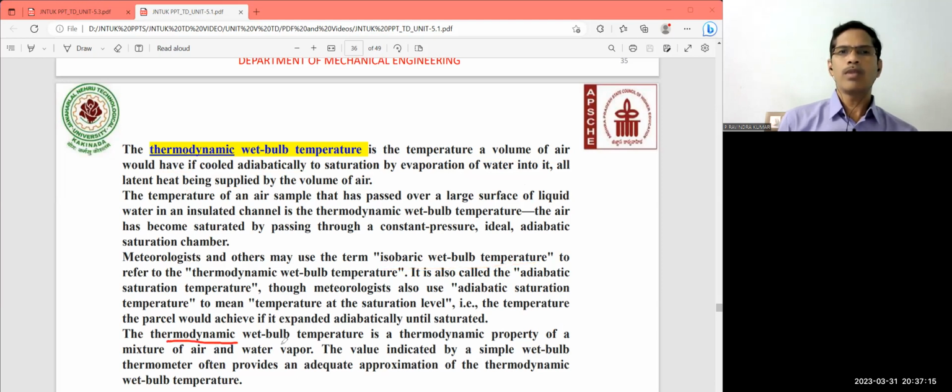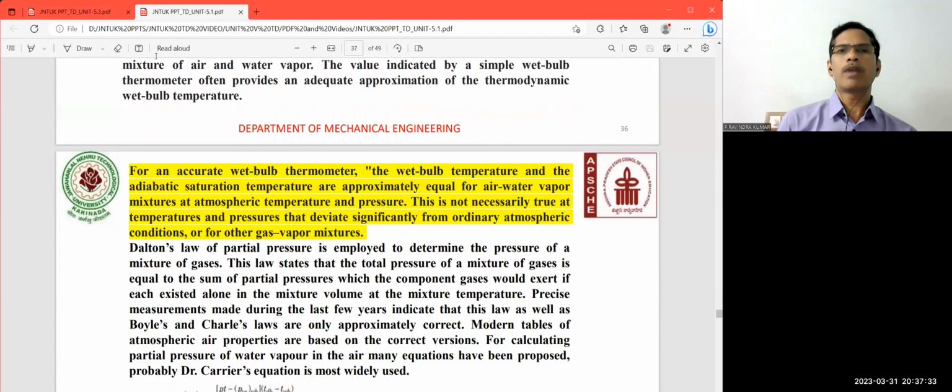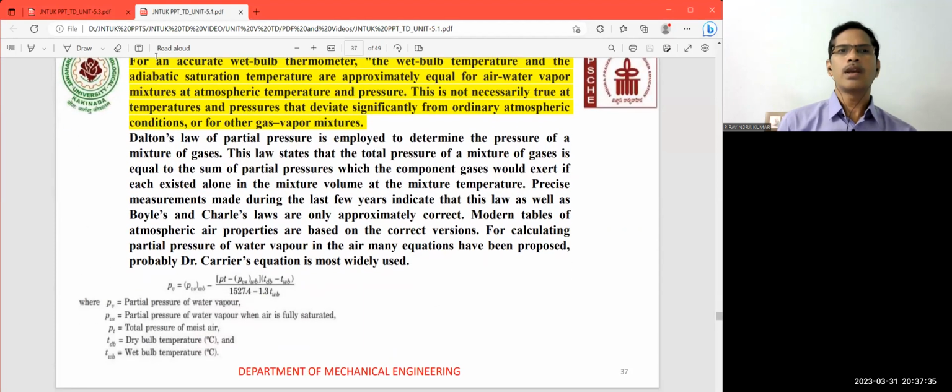The thermodynamic wet bulb temperature is a thermodynamic property of a mixture of air and water vapor. The value indicated by a simple wet bulb thermometer often provides an adequate approximation of the thermodynamic wet bulb temperature. So this is the thermodynamic wet bulb temperature and its expression. There is also Carrier's equation.